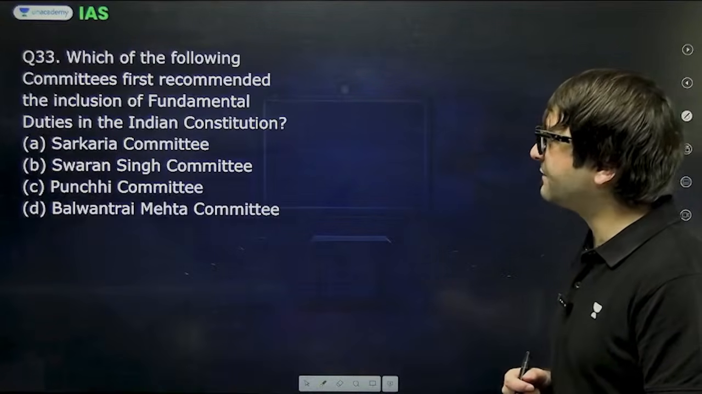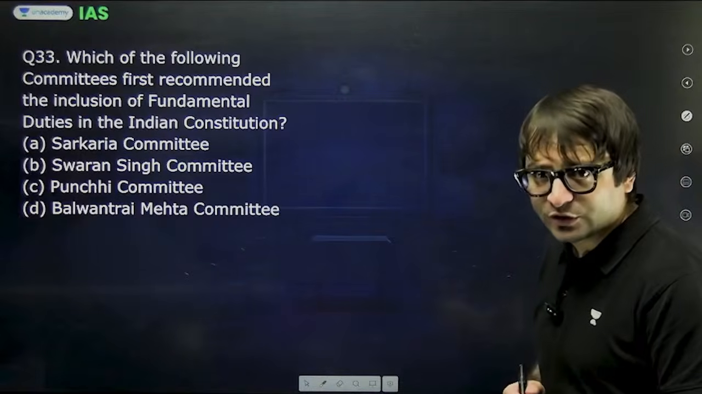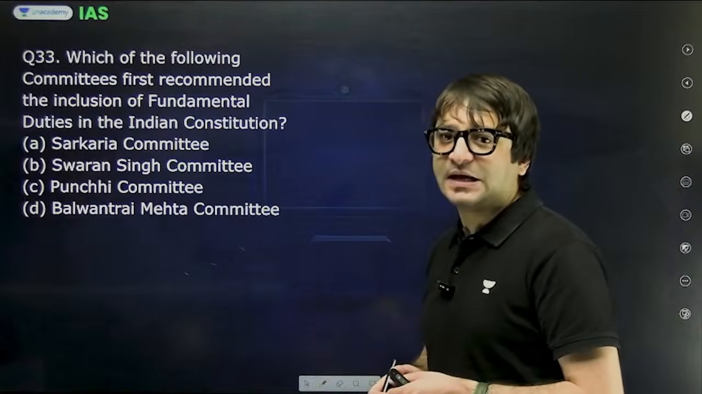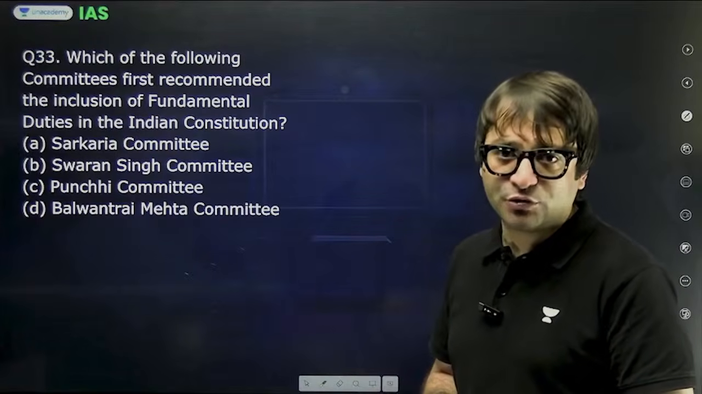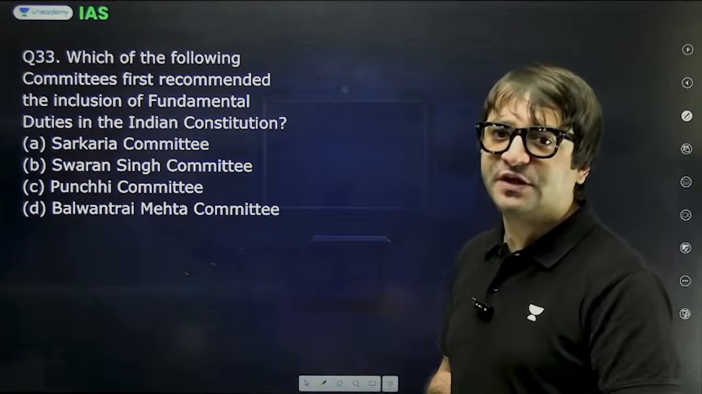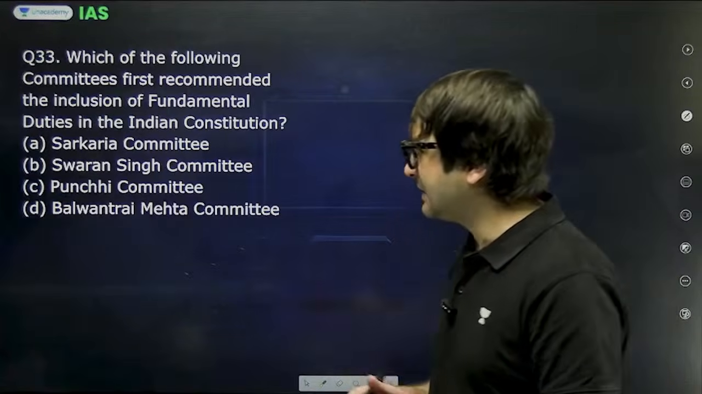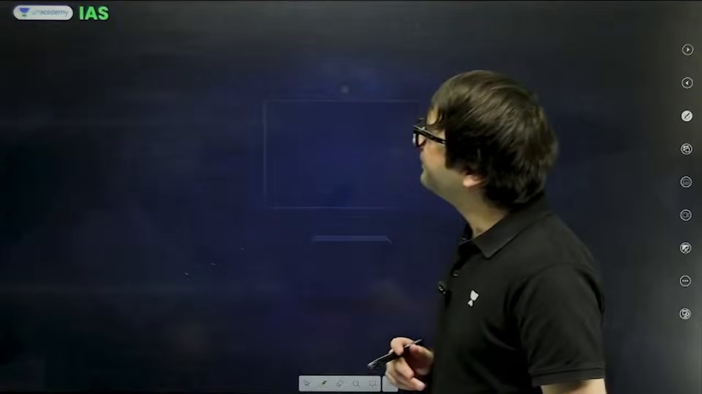Another question. Which of the following committees first recommended the inclusion of fundamental duties in the Indian Constitution, on the basis of which the 42nd Amendment was enacted in 1976? 10 fundamental duties were added. Part 4, capital A was added. Article 51, capital A was added. Sardar Swaran Singh Committee. B is the right answer.